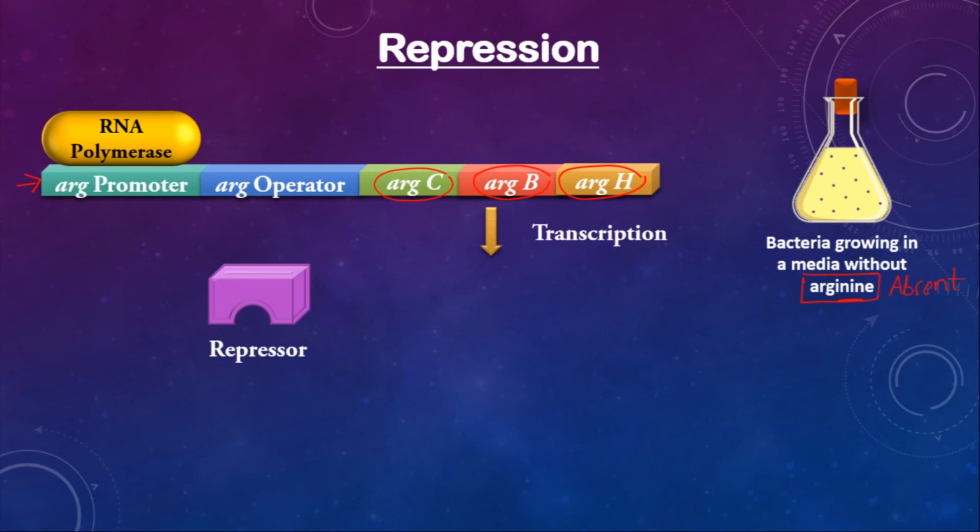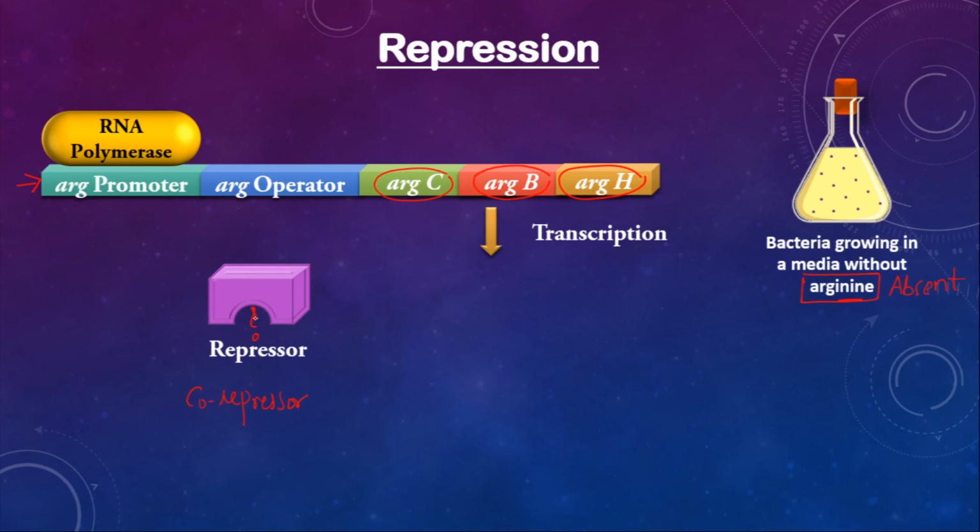You can see the repressor is not bound to the operator. Why? Because there is something lacking here. What is lacking? A co-repressor. Only when the co-repressor binds to the repressor, it will get active and it can bind to the operator and thereby prevent transcription of these structural genes.